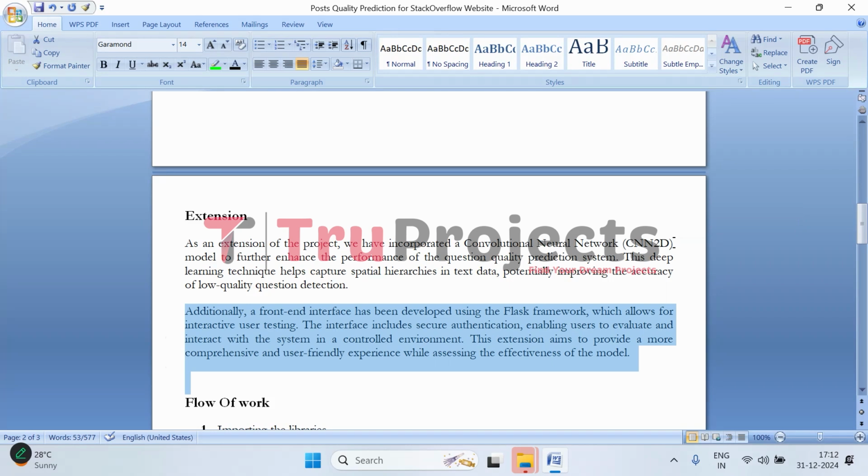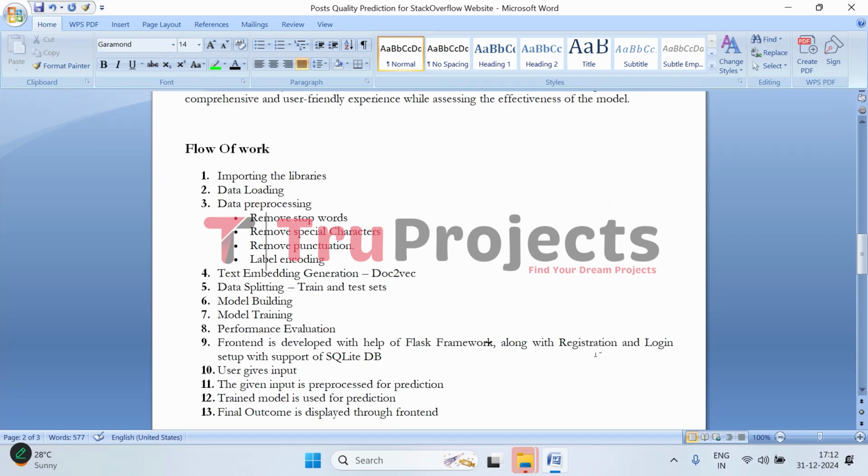This step makes it easy for users to evaluate the system while also ensuring their data is protected. It steps towards making the whole system more practical and user friendly. Moving on to the implementation. To implement this project, we have followed the steps mentioned in the flow of work.